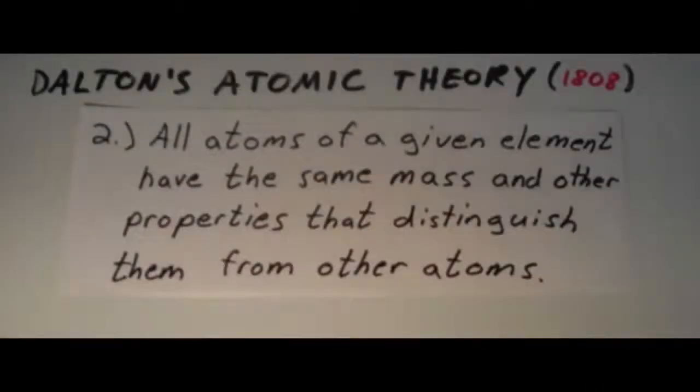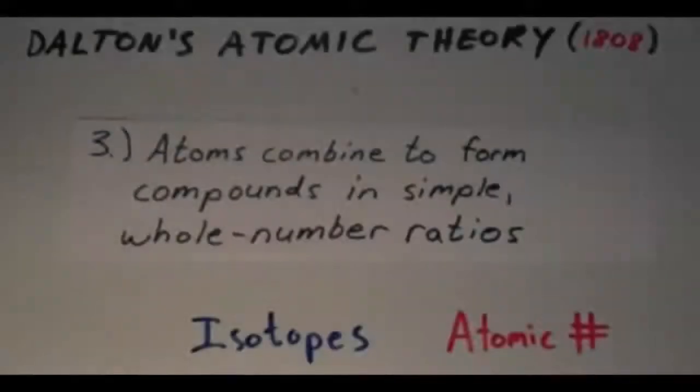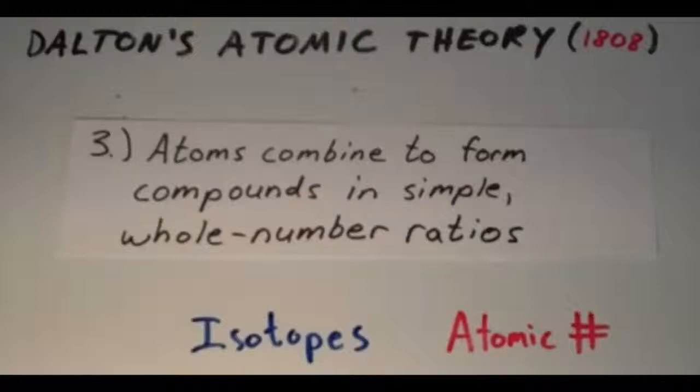The second postulate states that all atoms of a given element have the same mass that distinguishes them from other atoms. Yet this postulate also turned out to be incorrect due to the presence of isotopes, which are atoms that have different numbers of neutrons. The third postulate states that atoms combine to form compounds in simple whole number ratios, which has been further supported to be correct.